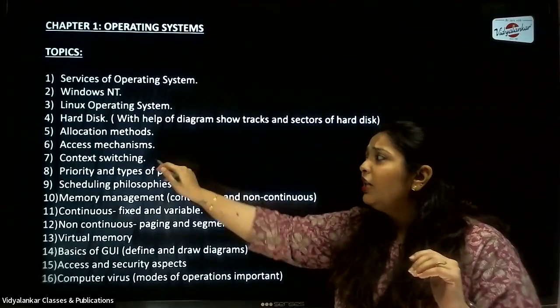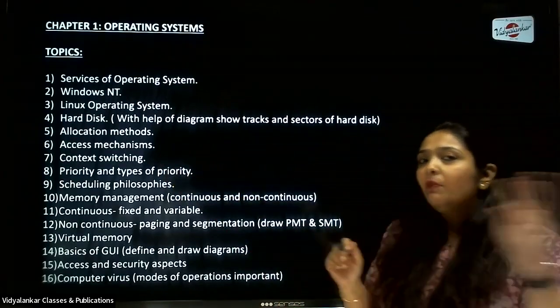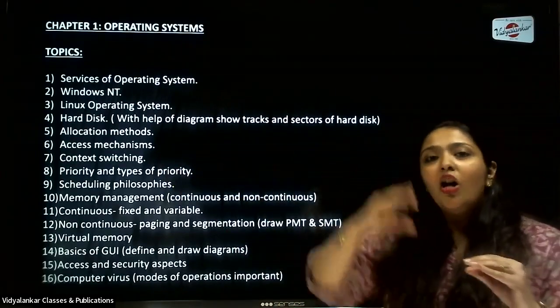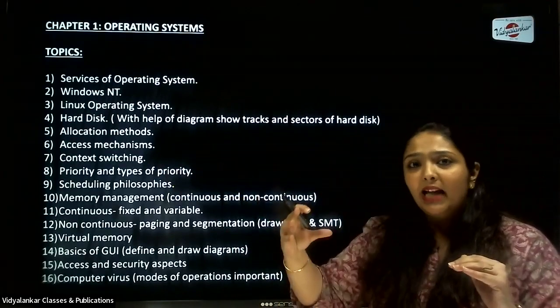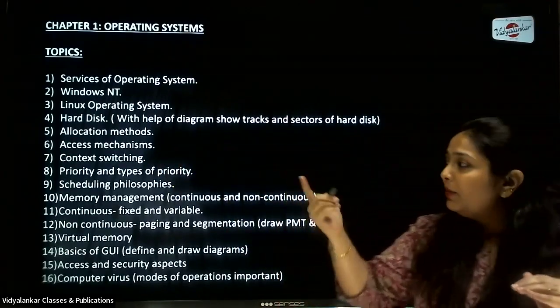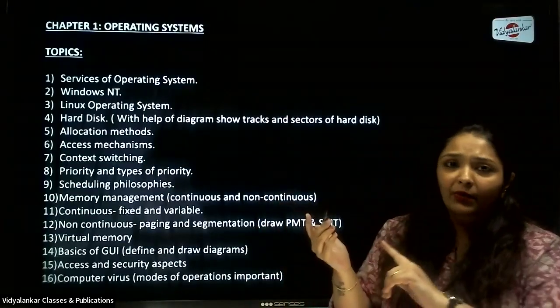Next, we talk about the allocation and access mechanisms you have in that chapter. For allocation mechanisms, you have three: continuous, indexed, and linked. So draw diagrams accordingly and explain with examples. Again, it can be asked for 3 marks, 1 mark for each allocation. Similarly, access mechanisms can also be asked for 3 marks, 1 mark for each access mechanism.